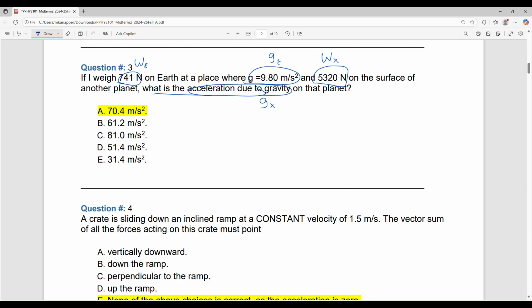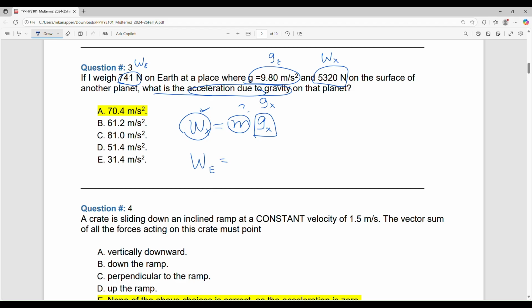Gx. Okay, so if you go to another planet, the weight will be mass times, it will be changed because it is not Ge, it will be Gx. Can I find the Gx? I have this, but I don't have this. Wait, I have the second one. Yeah, I want to find this, right? This is the question. So I can substitute for this. What about the mass? I don't have the mass. From the Earth. No, the mass is the first. Don't change. Yeah, mass doesn't change.